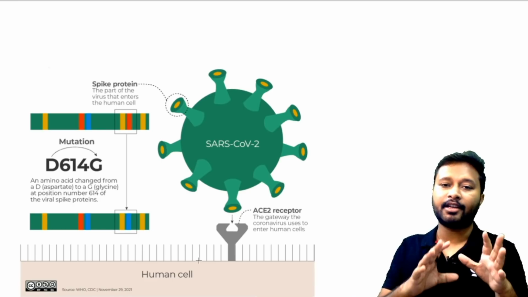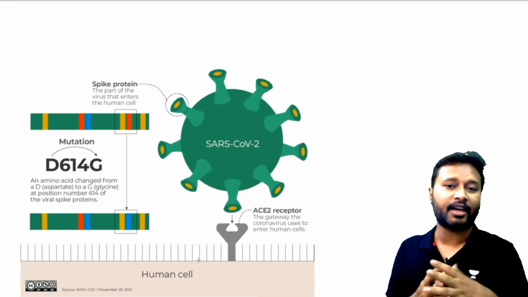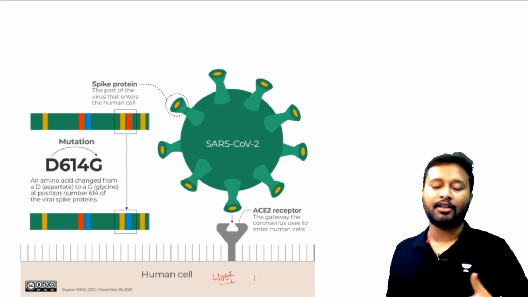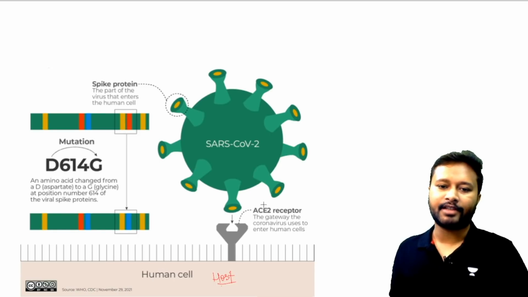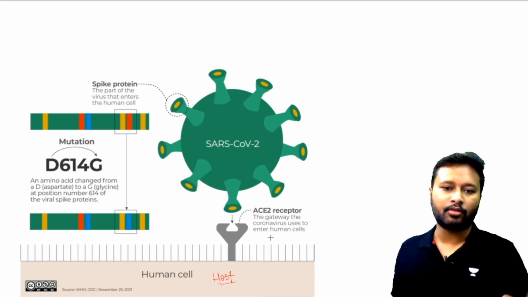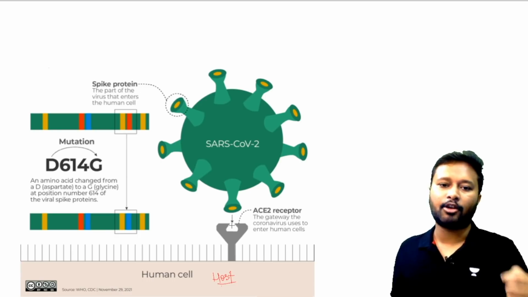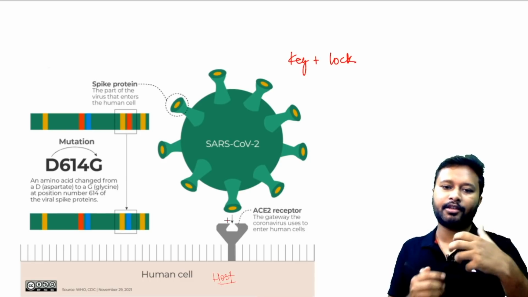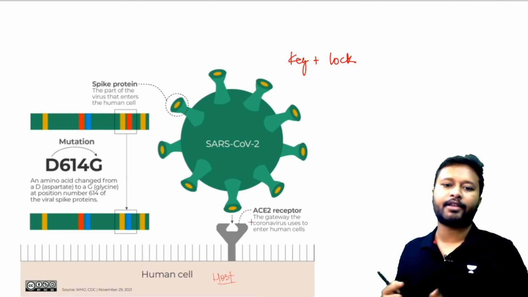Now this slide is going to explain how this virus actually connects to the host. The host is the human in this case; we humans are the hosts. We have these ACE2 receptors. They are generally present inside our nose and in the mouth, and that's where the virus enters our body. The spike proteins I just showed you in the previous slide act as the key, and the ACE2 receptor acts as the lock. Just like a key and lock model, it connects to the receptor, and slowly the virus is going to enter the body.